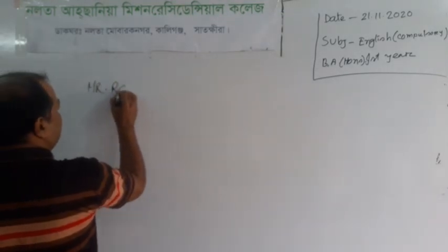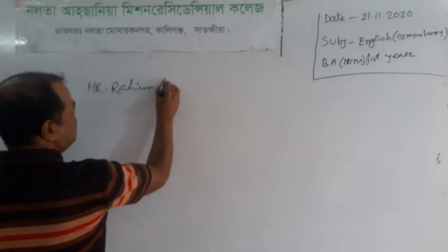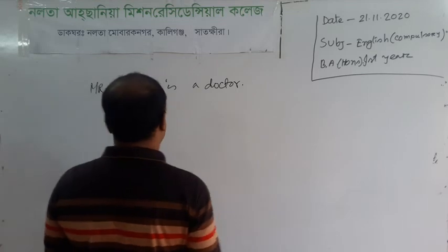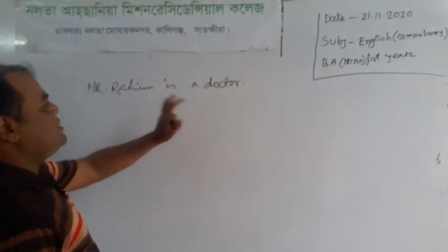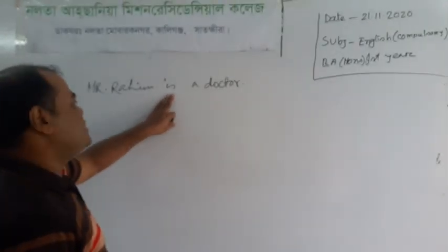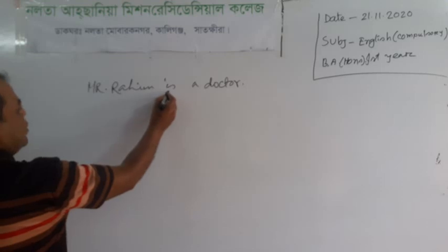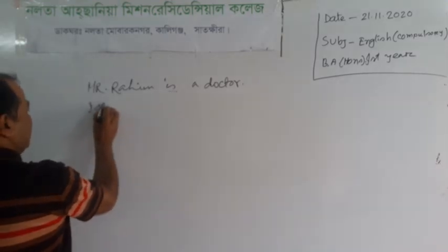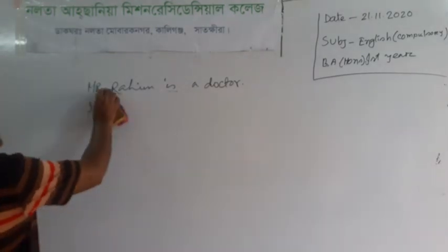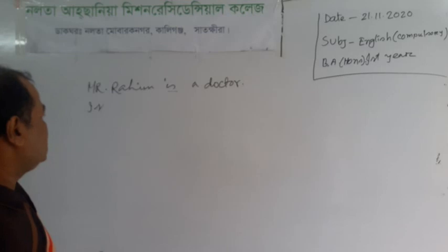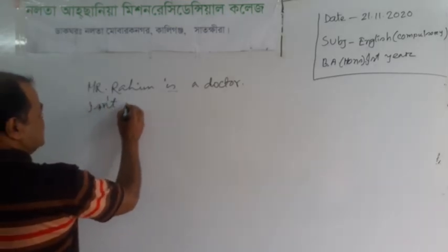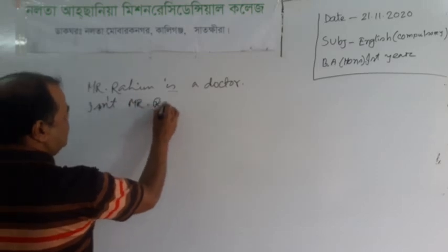Suppose there is a sentence, Mr. Rohim is a doctor. To turn this sentence into interrogative, the auxiliary verb will be "is" at first, and as the sentence is affirmative, we have to turn it into negative interrogative.